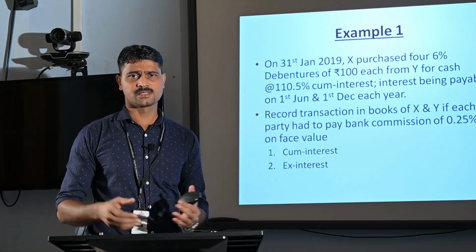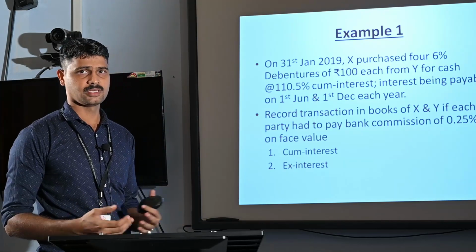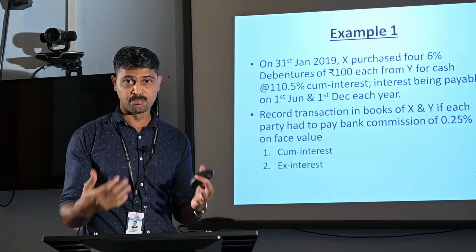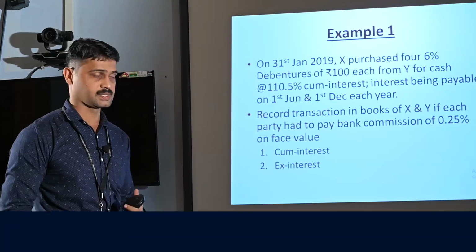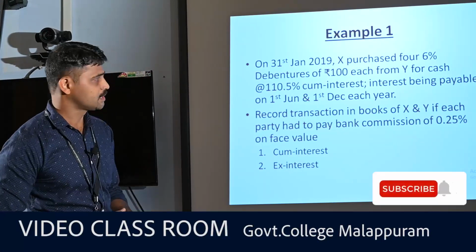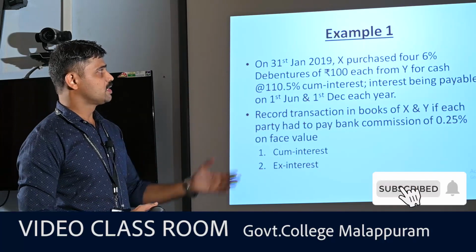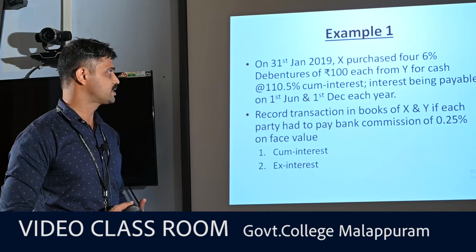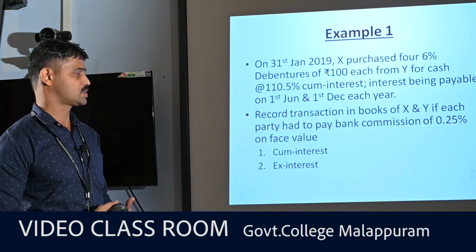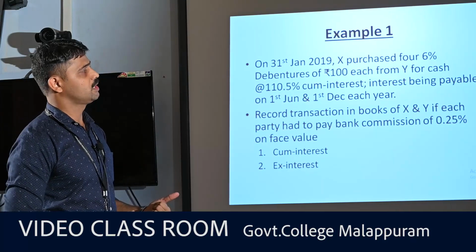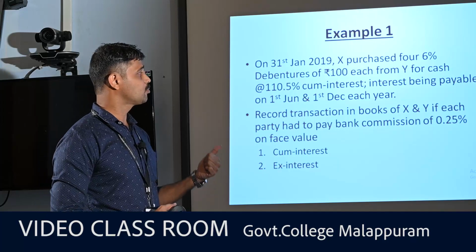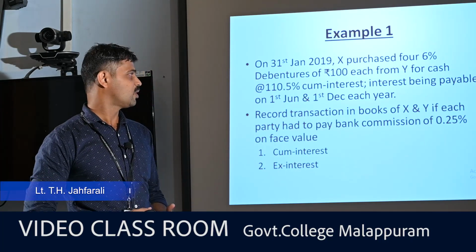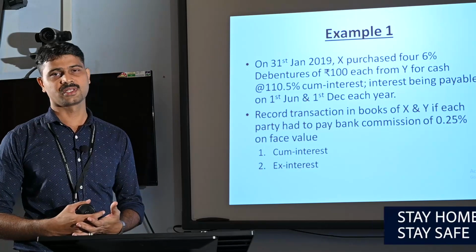Then we can discuss some examples, how to prepare the investment accounts and how to pass the accounting entries, how to compute the cost of investment, interest accrued, etc. A simple example we can see. On 31st January 2019, Mr. X purchased 4 6% debentures of rupees 100 each from Mr. Y, for cash at 110.5% cum interest. The interest being payable on 1st June and 1st December each year.